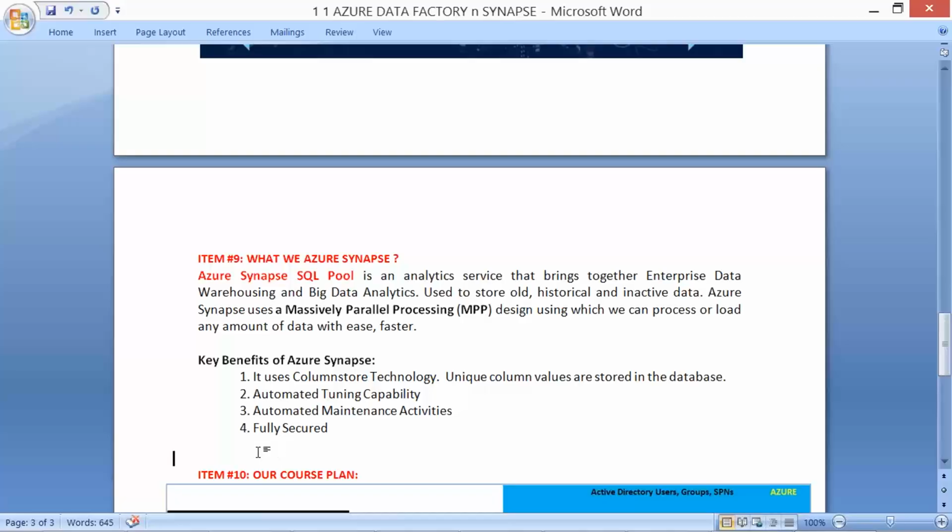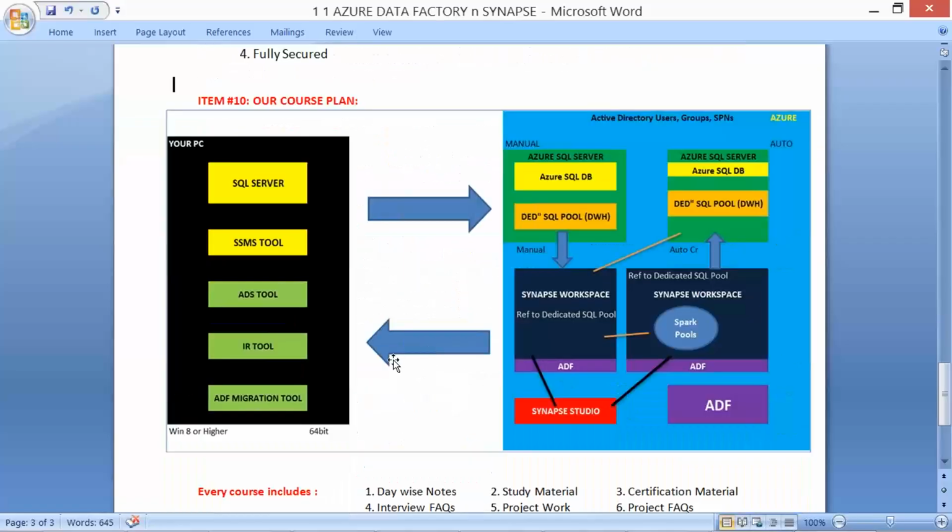With this information, we got our course plan starting from our next class. Make sure you have SQL Server and SSMS installed on your computer to start our Data Factory and Synapse course, or the complete data engineering course as per your job profile and plan.